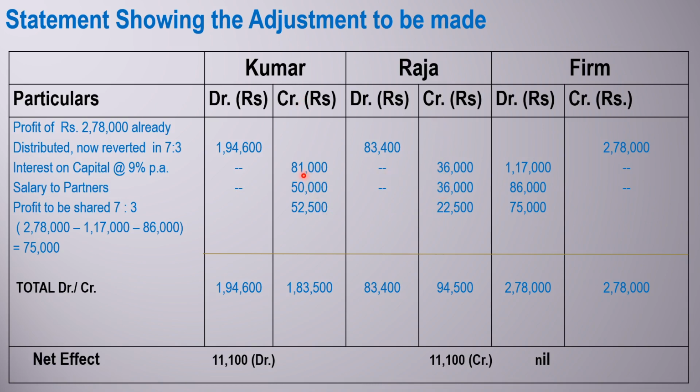Raja should get. So regarding the interest on capital, the total amount is 81,000 plus 36,000, that is 1,17,000, and this is an expense of the firm. So therefore we are showing it on the debit side, 1,17,000.